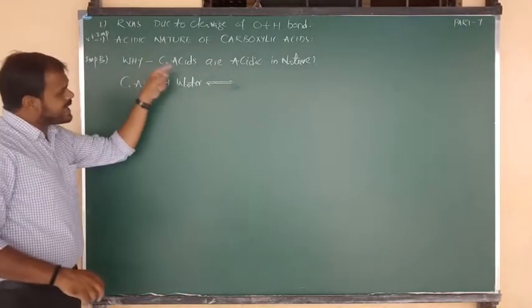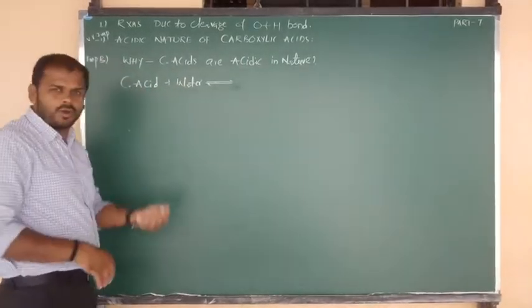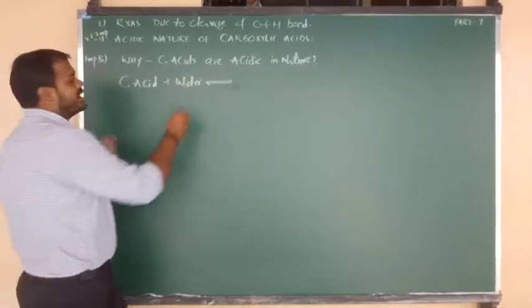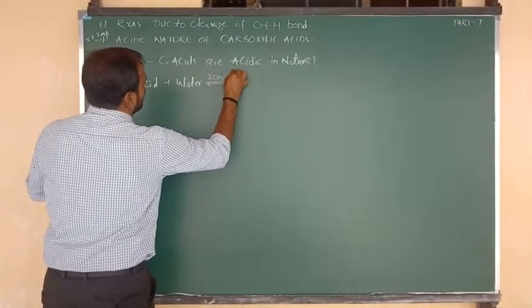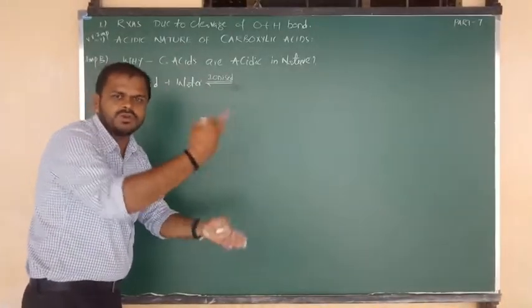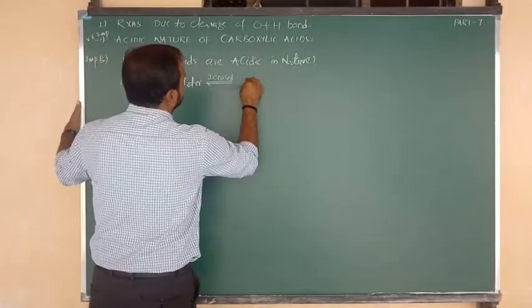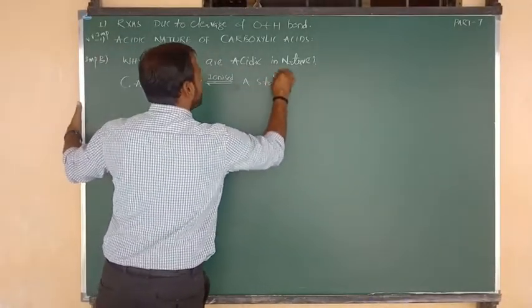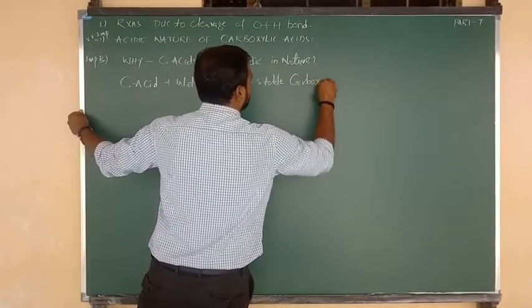So when a carboxylic acid is soluble in water, it undergoes dissociation, or we can say ionization. The main product is a stable carboxylate ion.